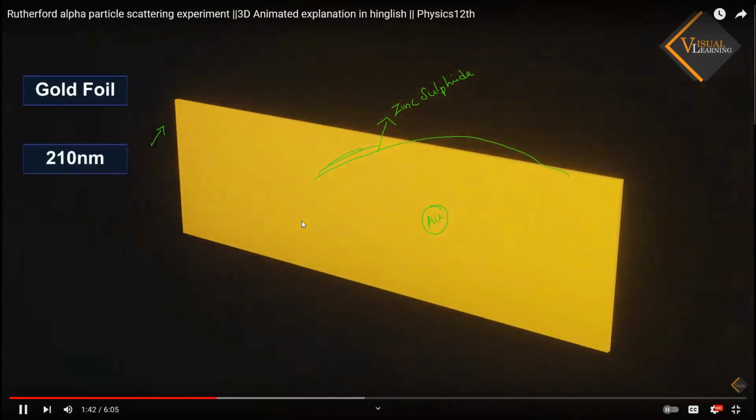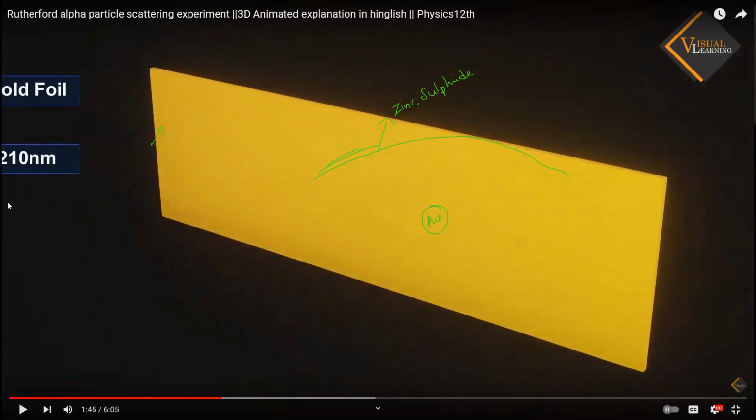That is very thin, 210 nanometer. That value they also mentioned here. Please learn this value; you cannot find it in the books. They will say in books 1000 atoms. Understand: the gold foil with a thickness of 1000 atoms is 210 nanometer. And in the last chapter we studied that 1 nanometer is equal to 10 power minus 9 meters. So imagine how thin it is.